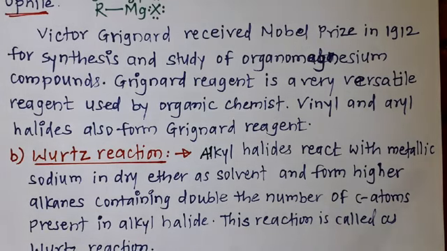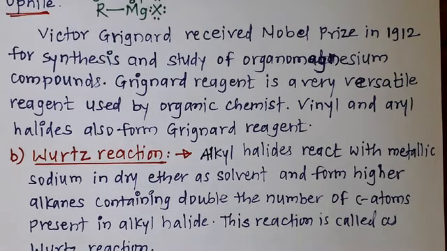When alkyl halides react with metallic sodium in the presence of dry ether as a solvent, they form higher alkanes, and these higher alkanes contain double the number of carbon atoms present in the alkyl halide. This reaction is called the Wurtz reaction. We already studied this reaction in the previous standard. You can also refer to the standard 11 chemistry textbook.